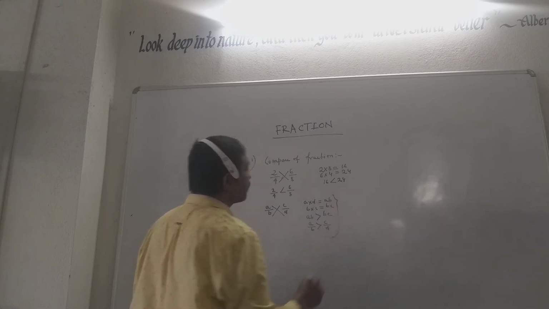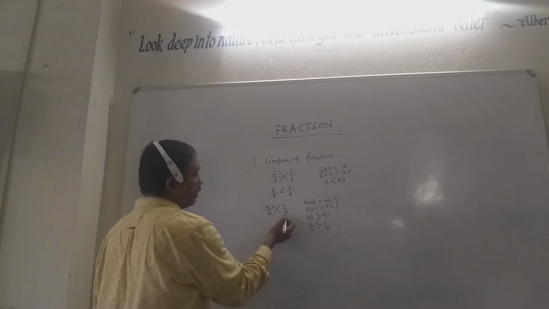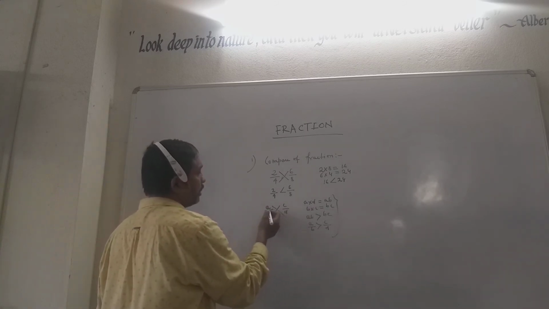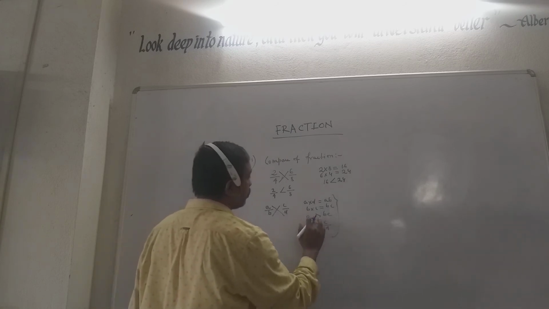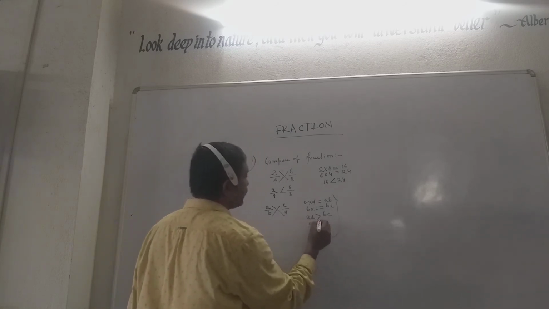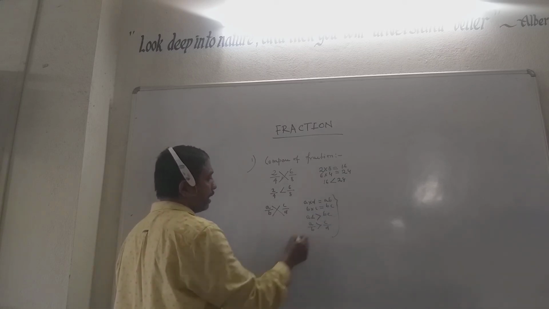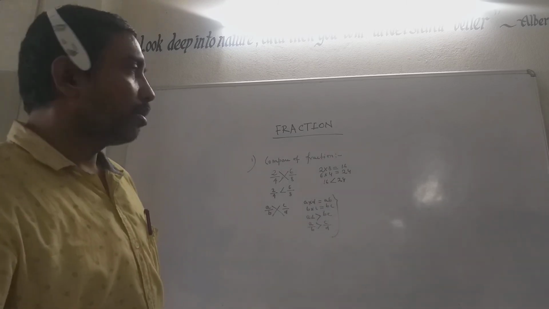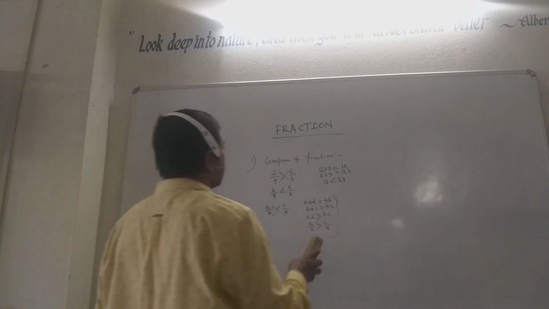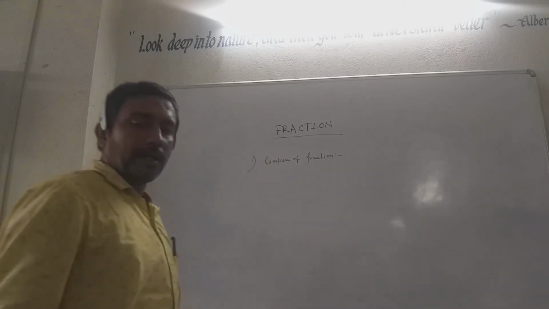So this process can be applied here. So in this way you can do it. So this is one process. I will apply another process.